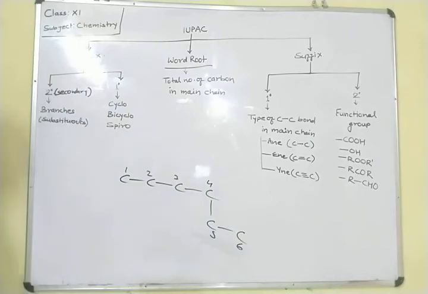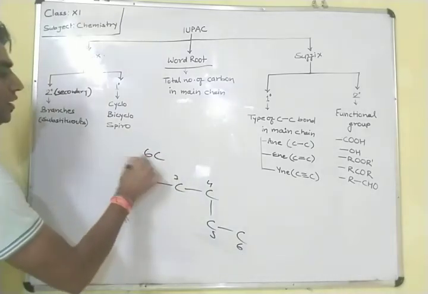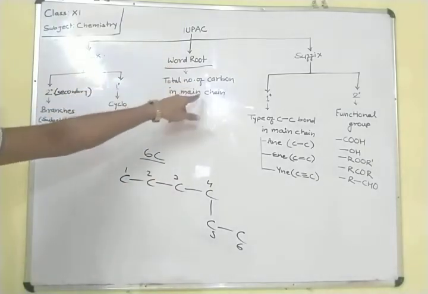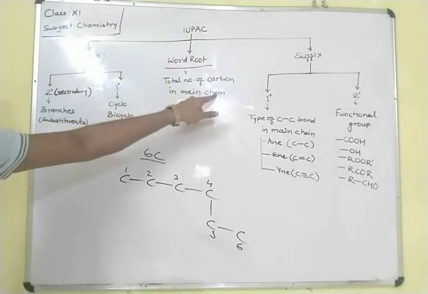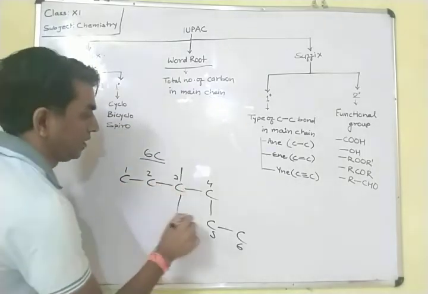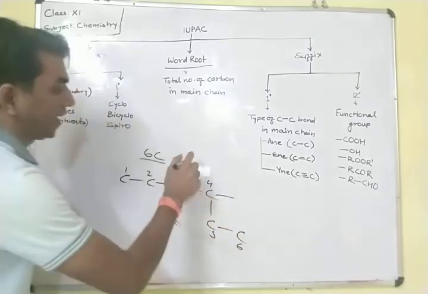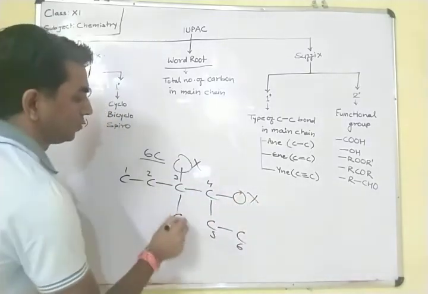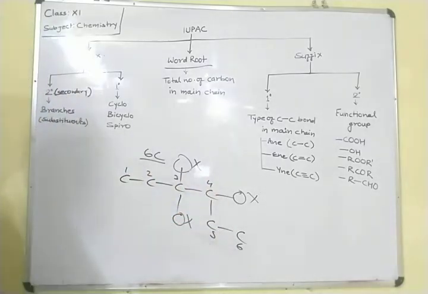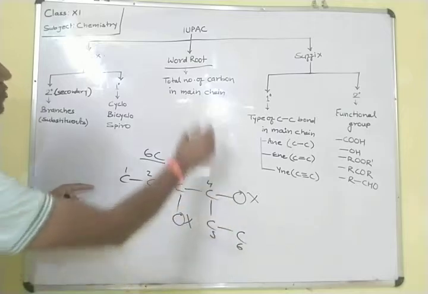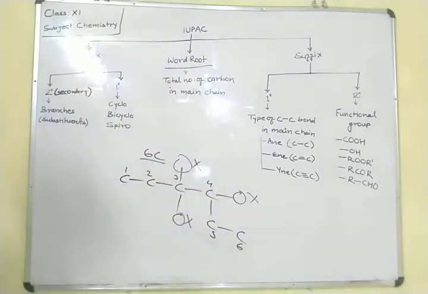Total 6 carbons. So the word root informs us how many carbons are there in the main chain, not in a substituent. The carbons in the substituent we do not count in the main chain. Just count the total number of carbons in the main chain as the word root.